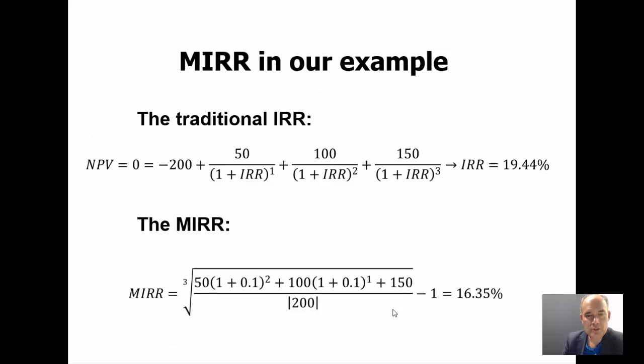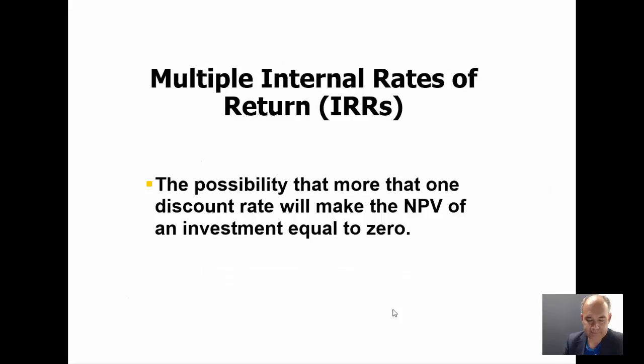In our example, we previously got about a 20% internal rate of return, but if we calculate the modified internal rate of return, the total return is lower, about 16.35%. This is quite a different result, so it would be better to use the modified internal rate of return whenever it's possible to calculate it.